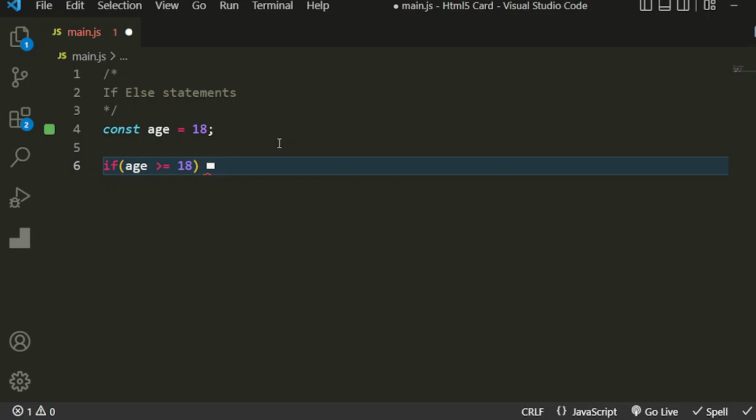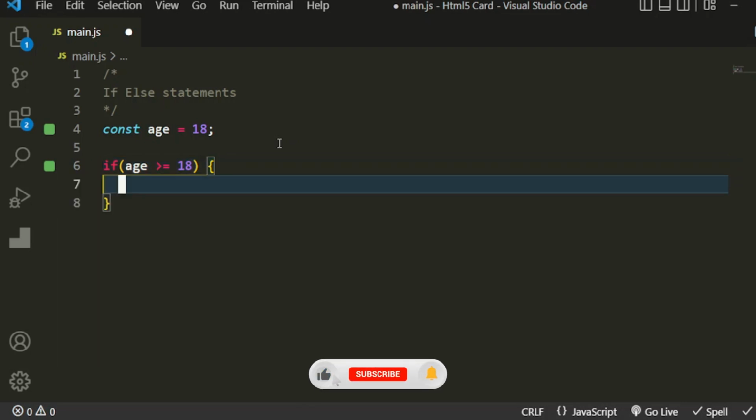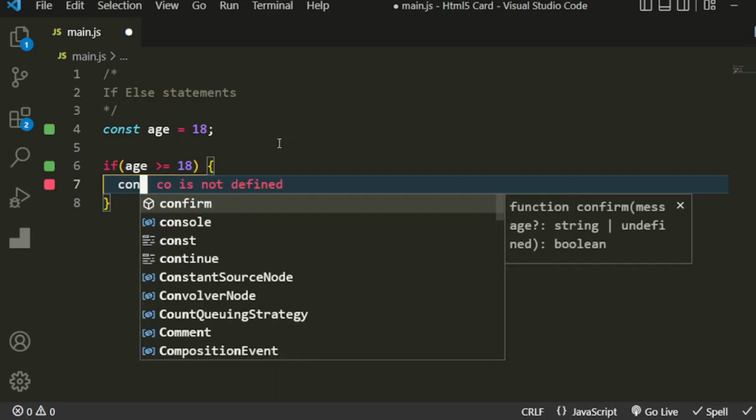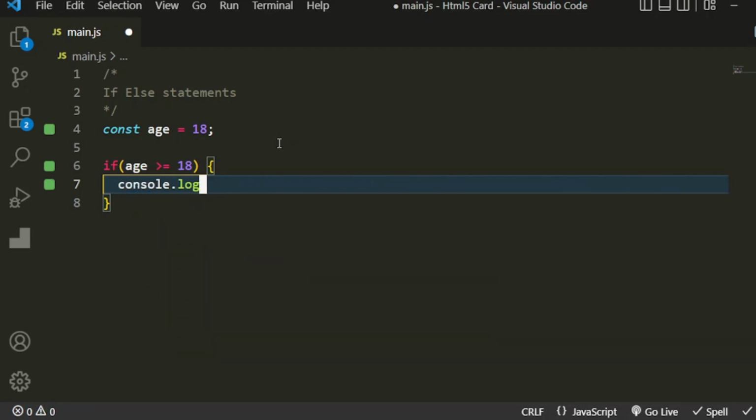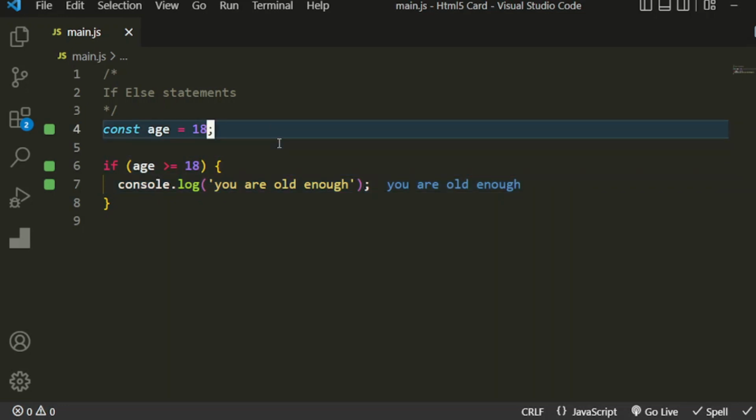So we could just write a block, right? We dey try say we want to write inside this block. All right, no be object though, now block be this. So once we write that like this, we'll say, okay, inside this block for here, make we do something. So what do we want to do? Well, we just want return something. For example, we just say console.log, and then we go log out, you are old enough. And if we save them, now this console log, it go only work if age dey equals to 18.